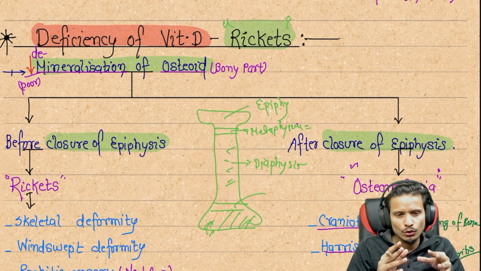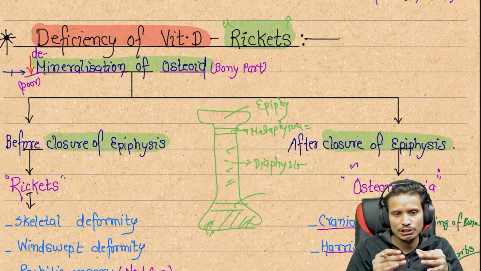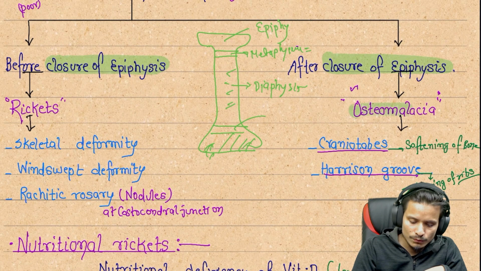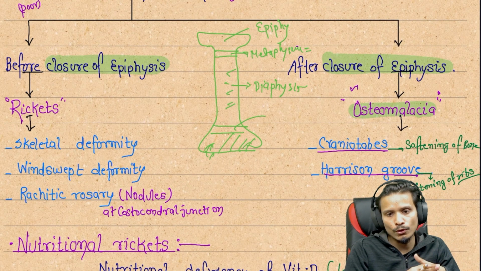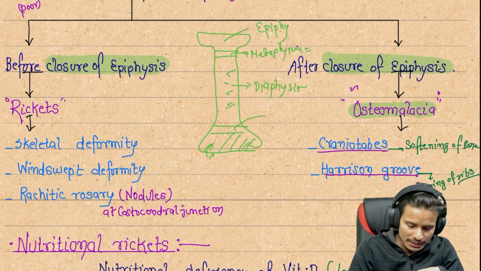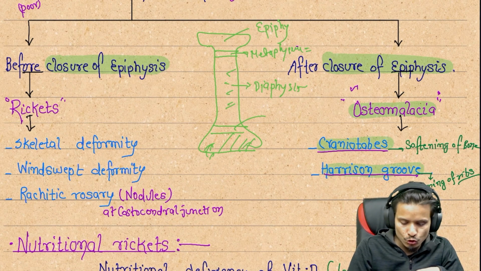Before the closure of the epiphysis, if any demineralization happens, it leads to rickets. If a person has closure of the epiphysis, and after the closure demineralization occurs in the patient, that is called osteomalacia. It means softening of the bone, and softening of the bone increases the chances of some signs, called craniotabes and Harrison's groove.